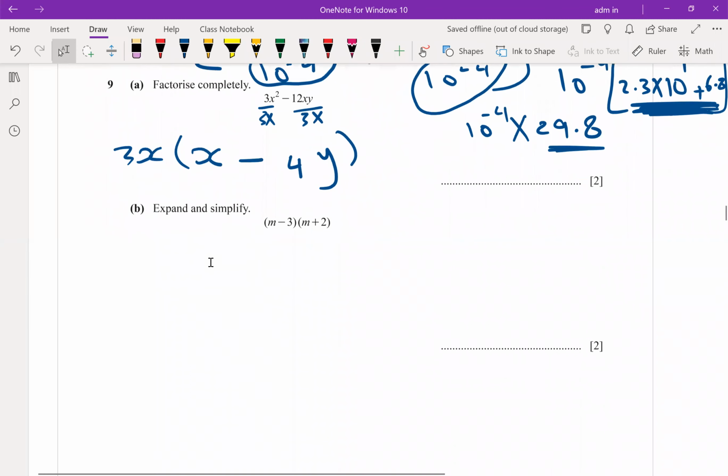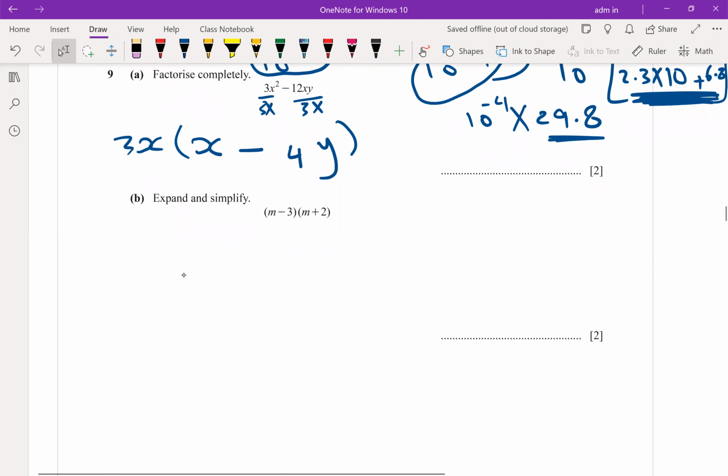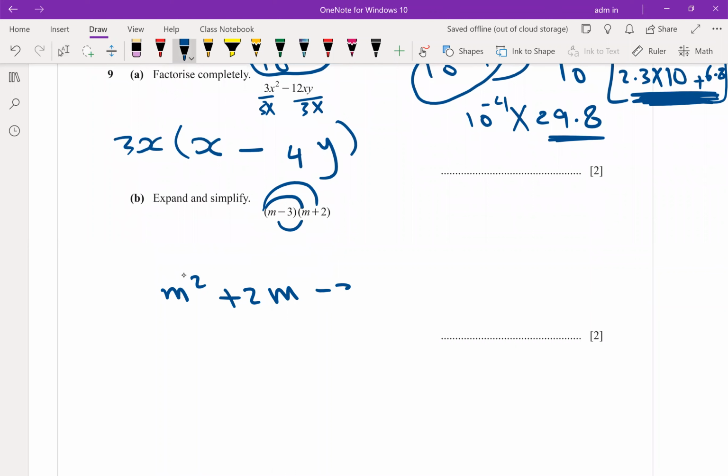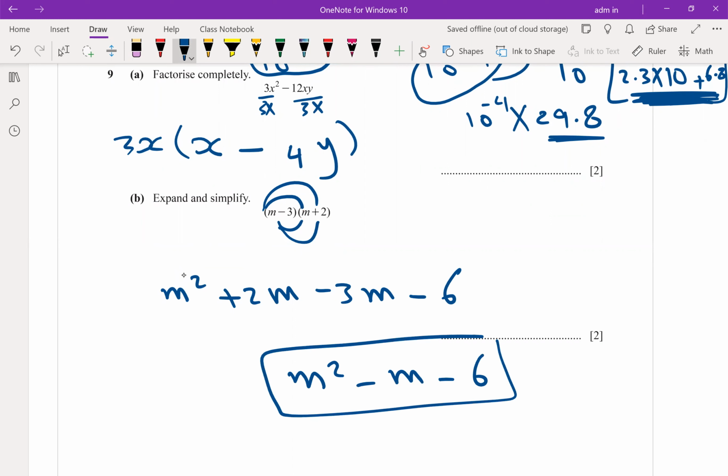Part B, expand. M times M is m squared, m times 2 is 2m, negative 3 times m is negative 3m, negative times positive, negative 3 times 2 is negative 6. Simplify more: m squared minus m minus 6. This is the answer simplified.